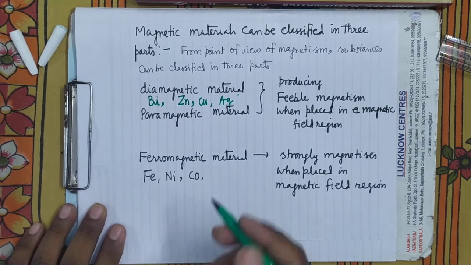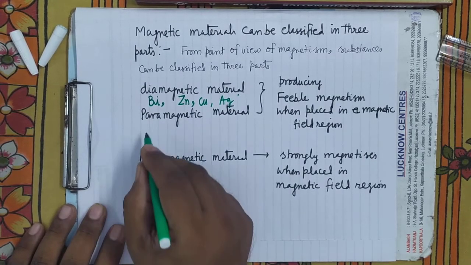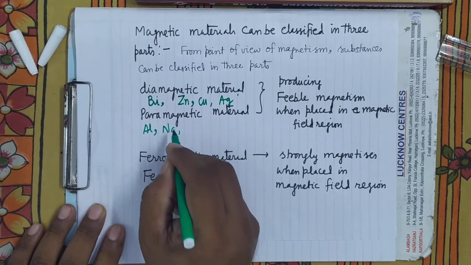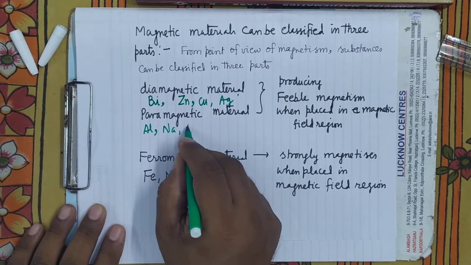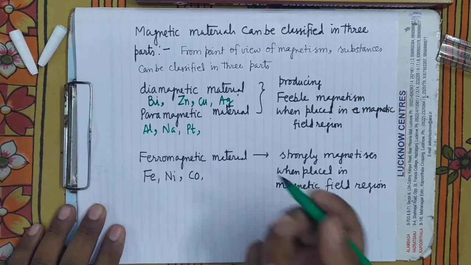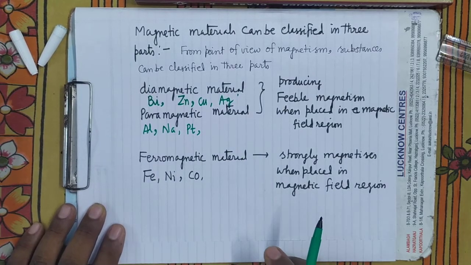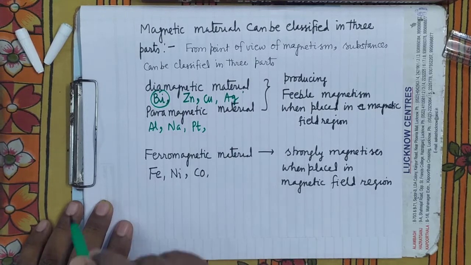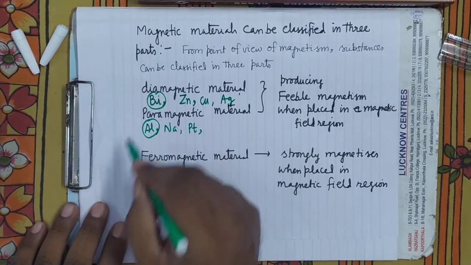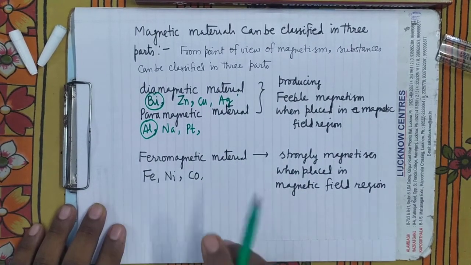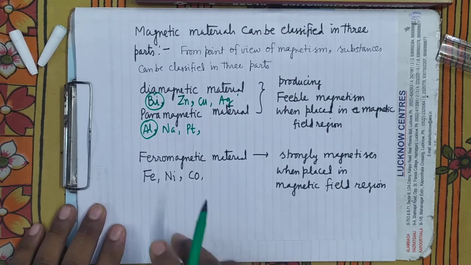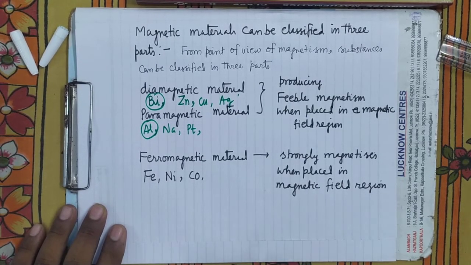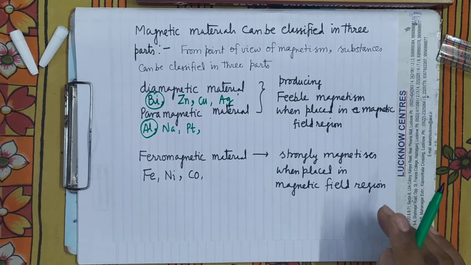Now paramagnetic material: aluminum, sodium, platinum, antimony. So these are the examples of paramagnetic material. So here we will remember one example in diamagnetic and paramagnetic. But in ferromagnetic material, iron, nickel, cobalt, all these are ferromagnetic material.